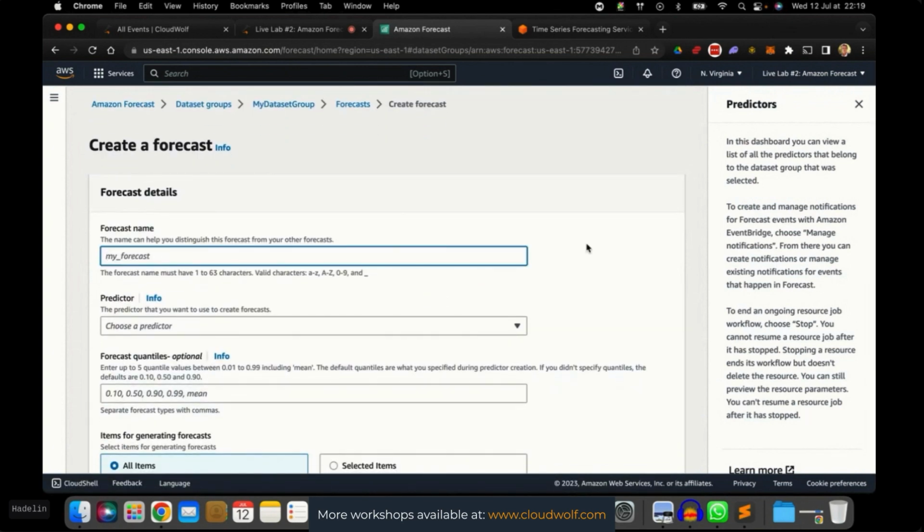Okay, forecast details. First we have to give a name to our forecast, so I'm going to call it my forecast. Then we have to choose a predictor, and we're going to, of course, choose the one that we just created and trained, my predictor.